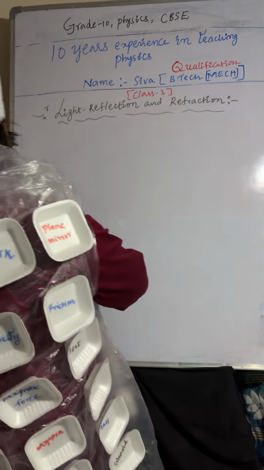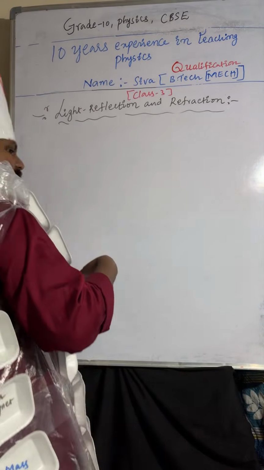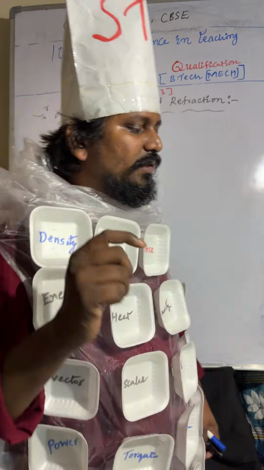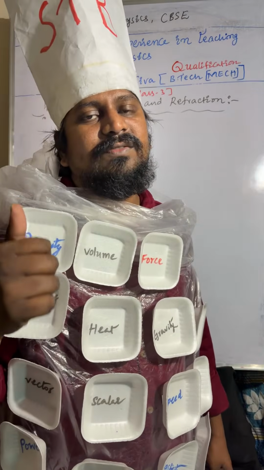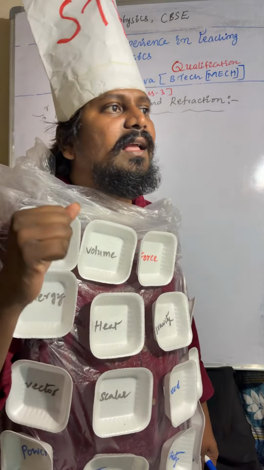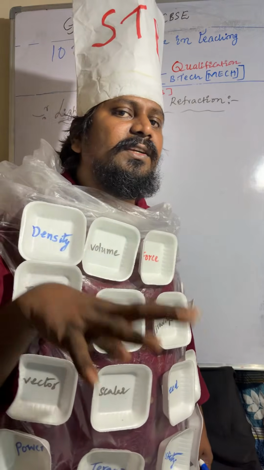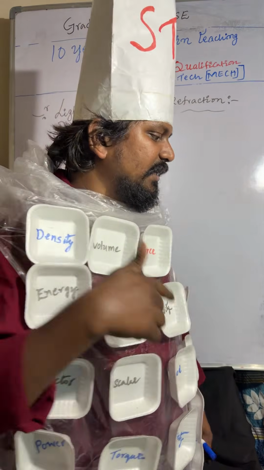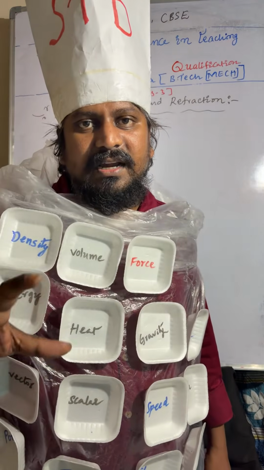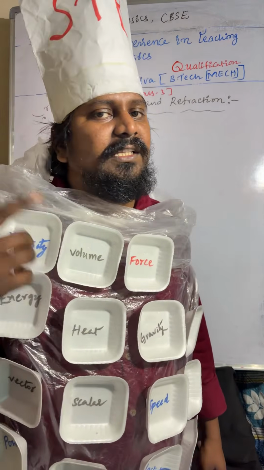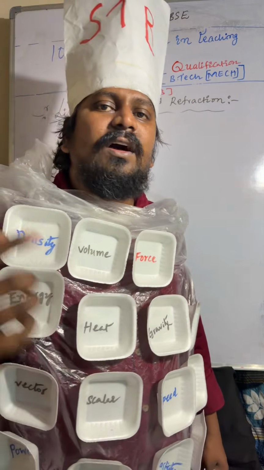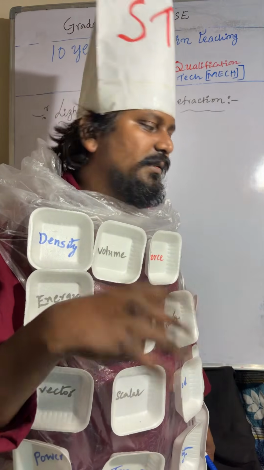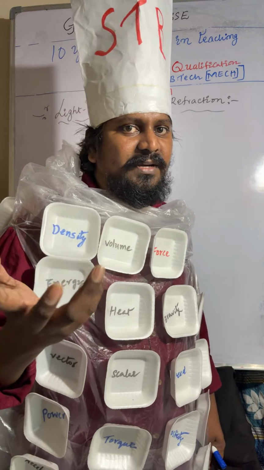This is the third class I'm taking. I already took 2 classes, and they are there in the playlist. Class 1 is about reflection of light. Class 2 is about problems related to reflection of light. Class 3, this one, is regarding refraction. Based on this, I'll also do problems. After that we'll go to the human eye and the colourful world.